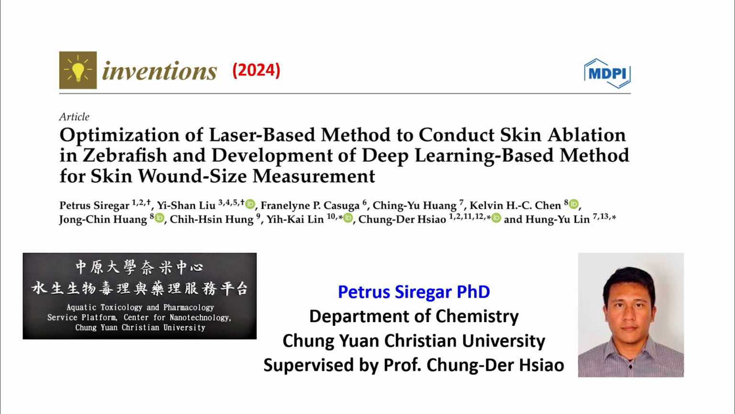I want to show you my study about optimization of a laser-based method to conduct skin ablation in zebrafish and development of a deep learning-based method for skin wound size measurement. My study will focus on skin wound healing using zebrafish as an animal model. This study has been published in Inventions, so you all can read it freely online.